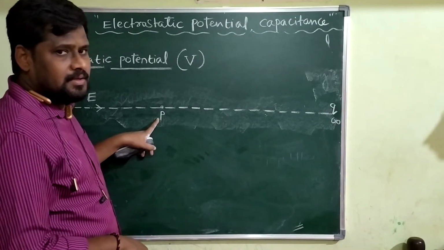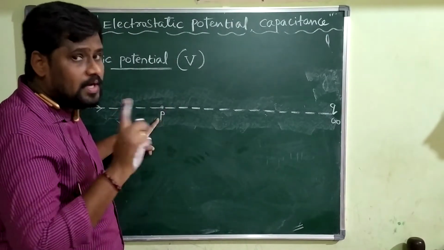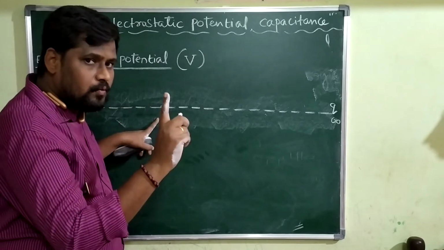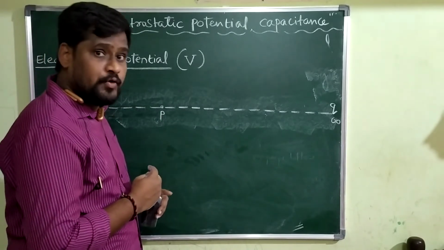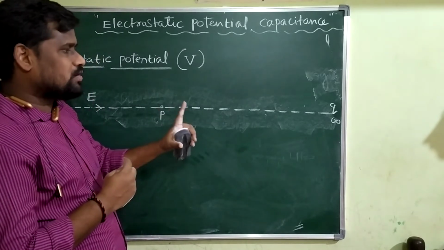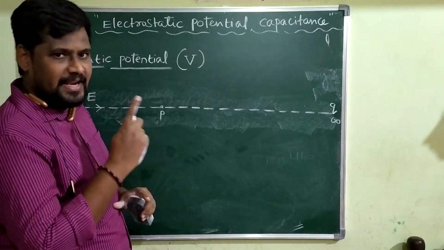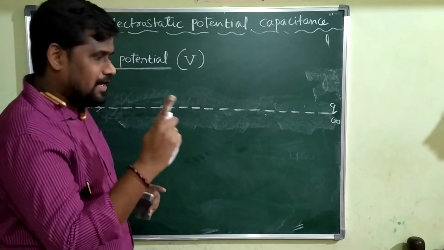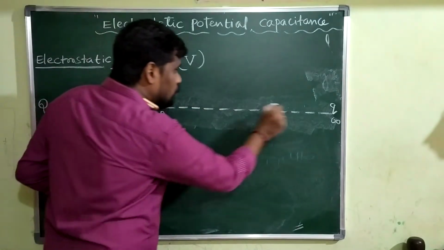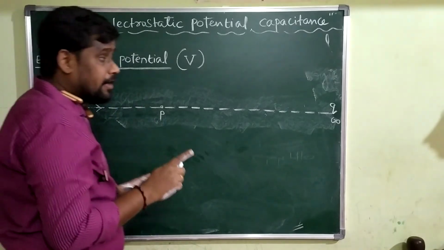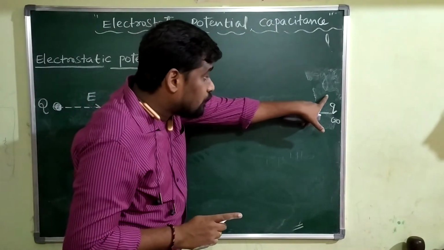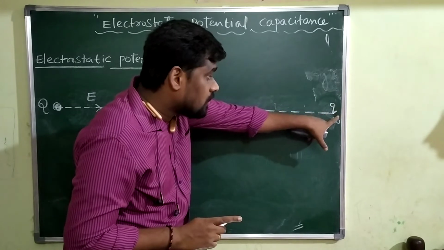While displacing, I have to do the work in the direction opposite to the direction of electrostatic force experienced by this charge.